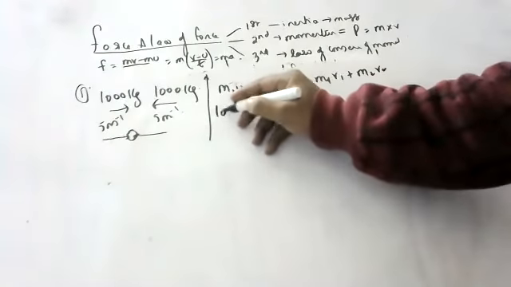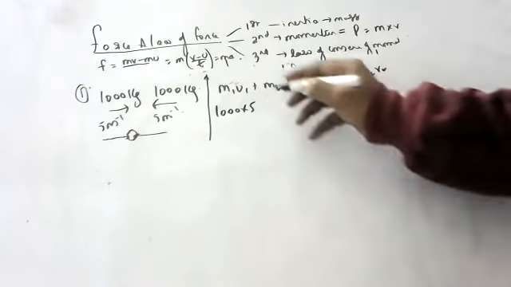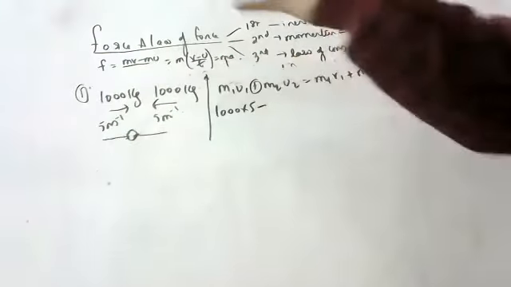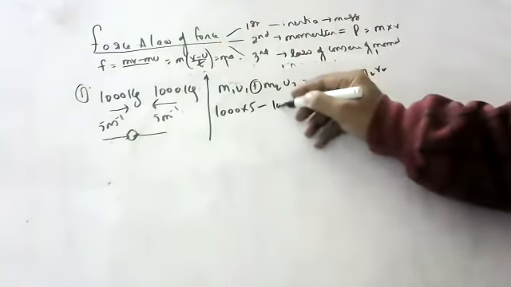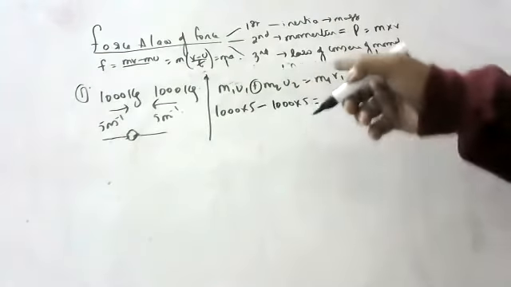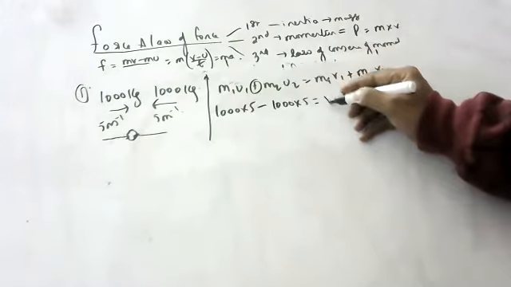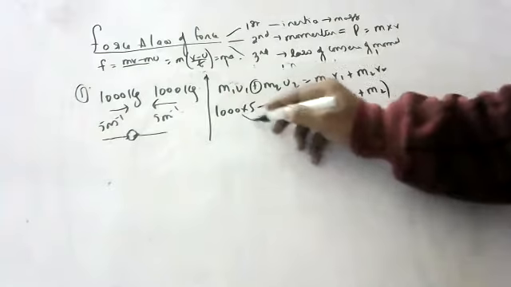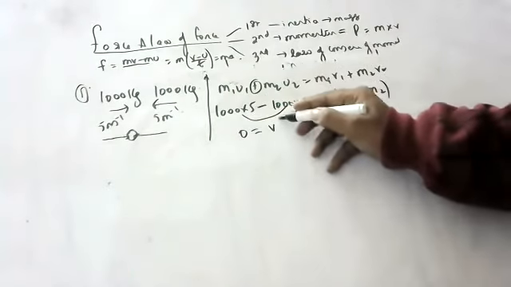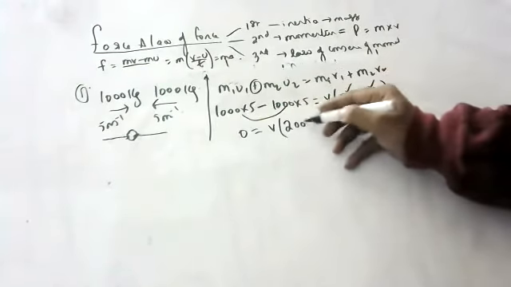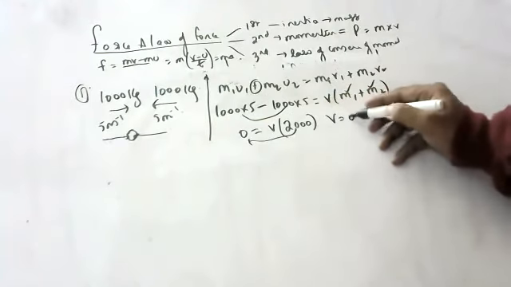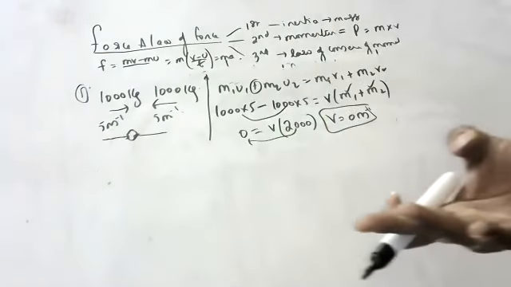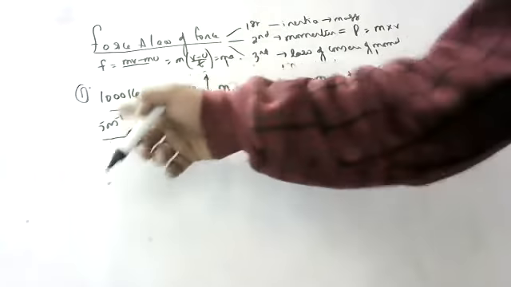Before moving, 1000 into 5, plus or minus? Minus, because they are moving in opposite directions. If they are going in the same direction, plus. So 1000 into 5 minus 1000 into 5 is 0. After hitting each other, they both combined and attached. 1000 plus 1000 is 2000, and 0 divided by 2000 is 0. After hitting each other, they both will come to a stop. Am I correct? Yes, because both have the same speed.